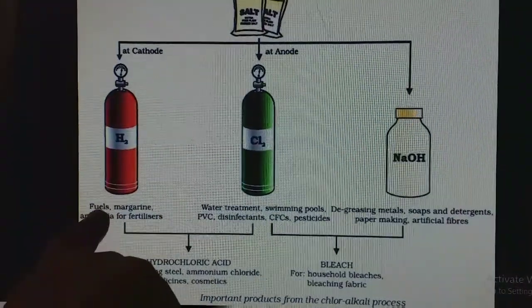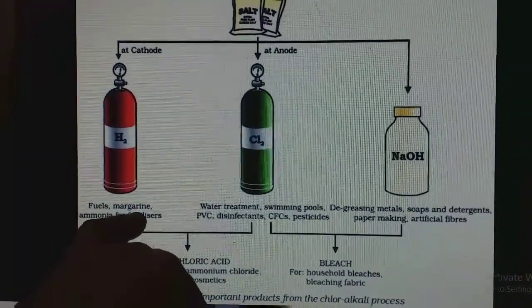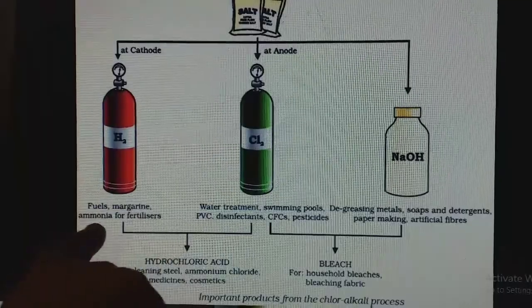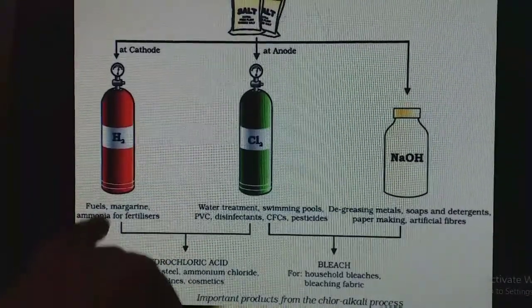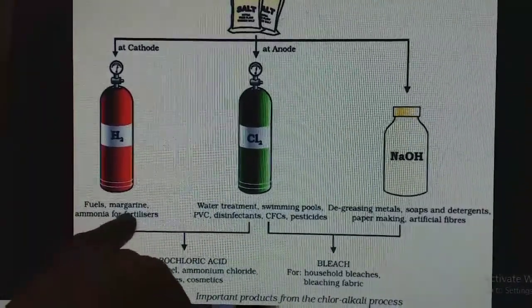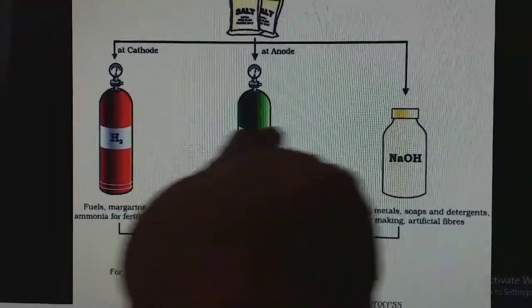Number one, hydrogen gas. It is used as a fuel. It is used for the preparation of margarine and ammonia. For ammonia preparation, this hydrogen is used, and that ammonia is used for making fertilizers.